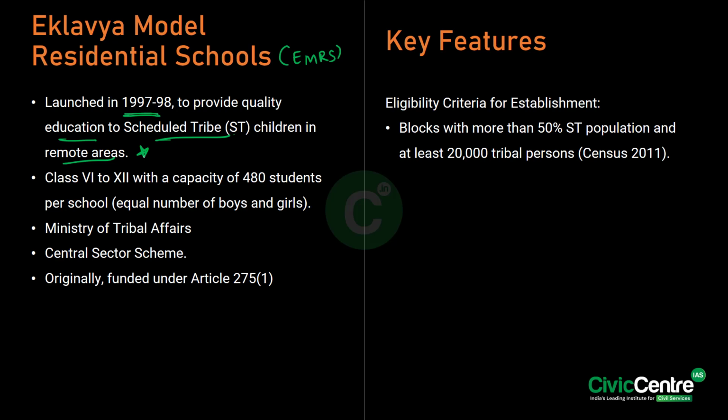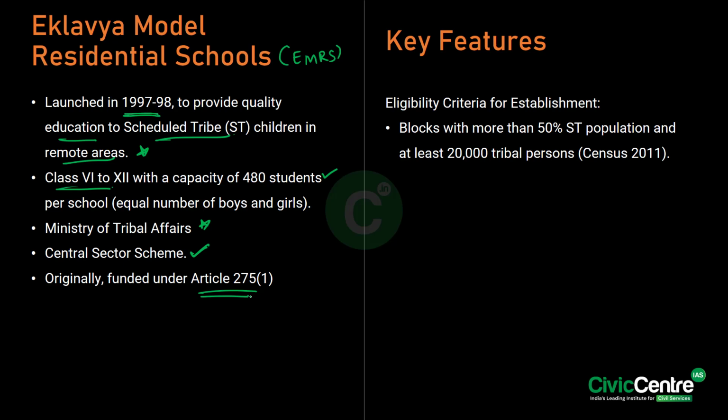So you have to know that the schools should cater to the students from class 6 to class 10 with a capacity of 480 students per school, which equals the number of boys and girls. Furthermore, you have to know that the Ministry of Tribal Affairs is the ministry which implements this central sector scheme. And significantly, this is originally funded under Article 275 Clause 1 of the Indian Constitution.